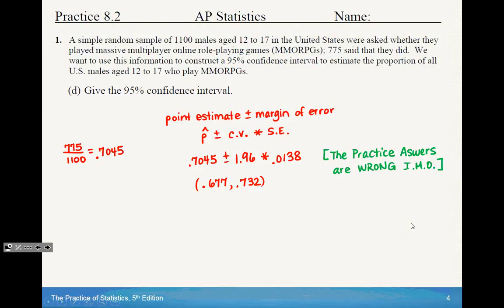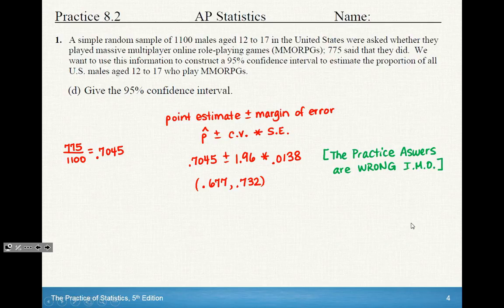So now using what we just did in Part C, we need to give the 95% confidence interval. So remember, for any confidence interval, most basic, you're going to start off with point estimate plus or minus margin of error. For this section, we're only dealing with proportions, so our point estimate is p hat. The margin of error is always going to be the critical value times the standard error.